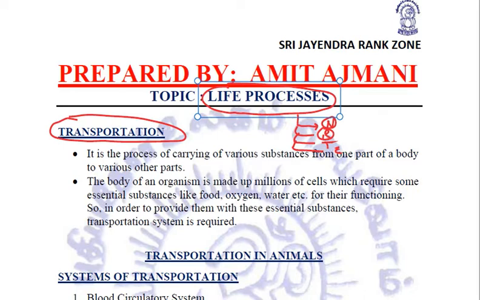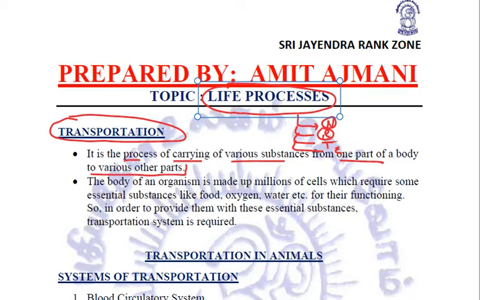Now, what exactly is transportation? We know it is the process of carrying various substances from one part of the body to various other parts. What is the need of transportation? Why is it considered to be a life process?